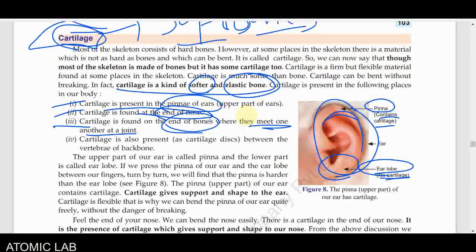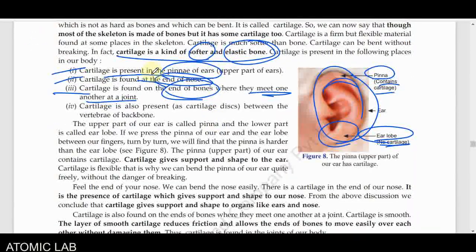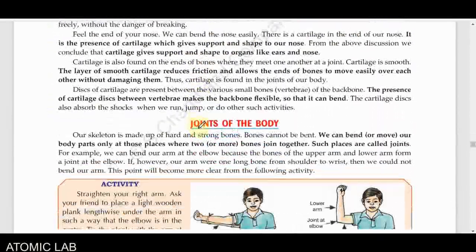The reason is that cartilage is a soft bone, so our vertebrae can easily move. Cartilage is also present between the vertebrae of the backbone. I already discussed it, so now you get the meaning of it.